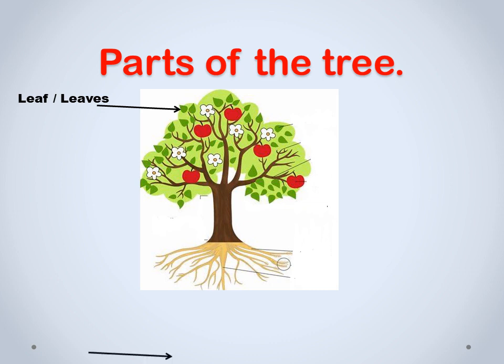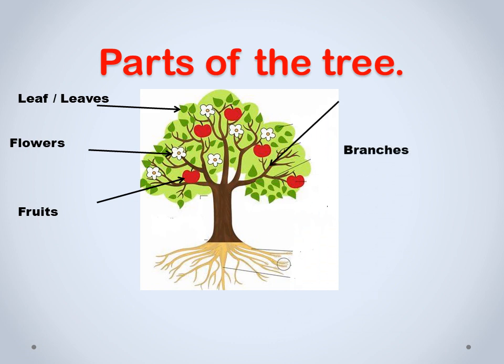Leaf or leaves. Here you can see flowers. Here fruits, branches, trunk and roots. Here you can see the main parts of a tree: leaf or leaves, flowers, fruits, branches, trunk, roots.